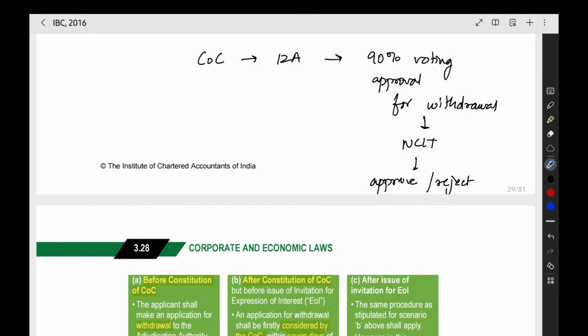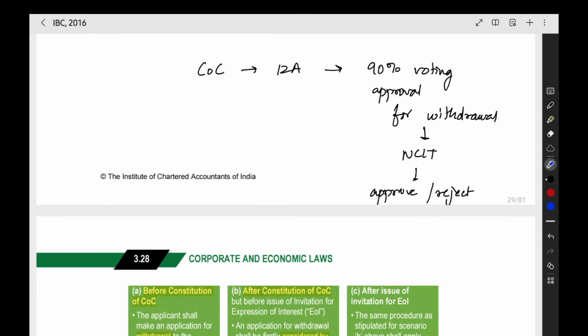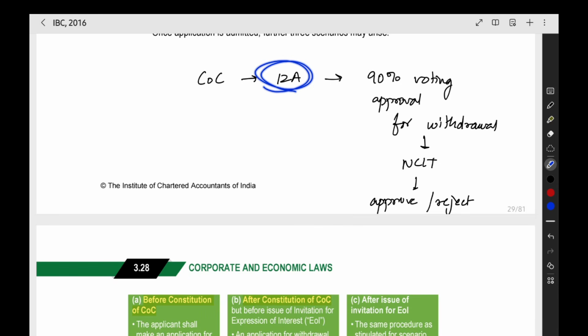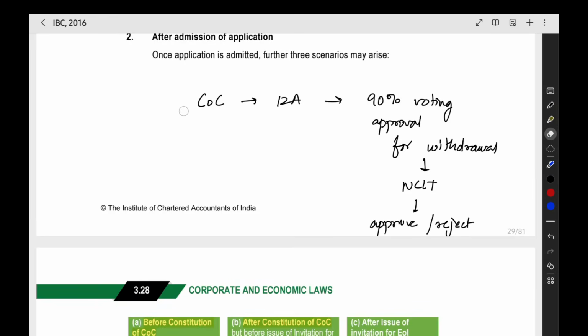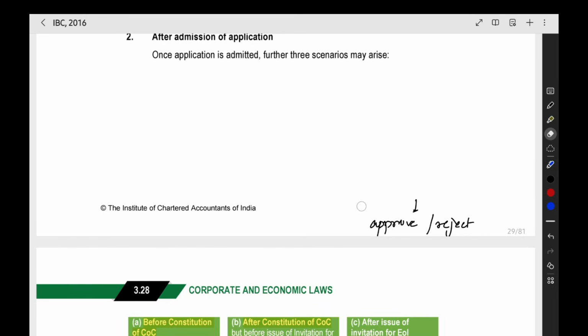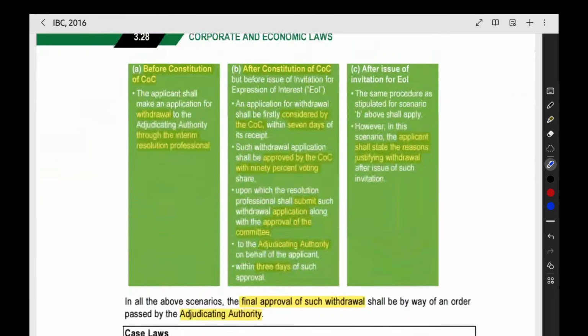NCLT may allow the withdrawal, or NCLT may stop it. So we can go to the committee of creditors under section 12A and present a resolution for withdrawal of the application. If 90% agree, it goes to NCLT, and if NCLT approves, the application will be withdrawn and the entire proceedings will be stopped. That point is given here.